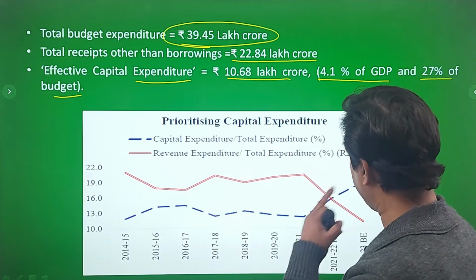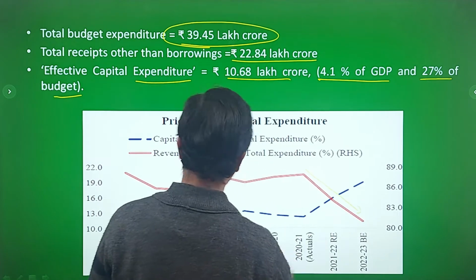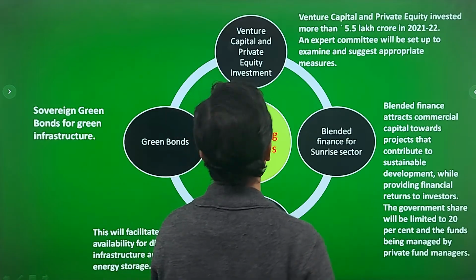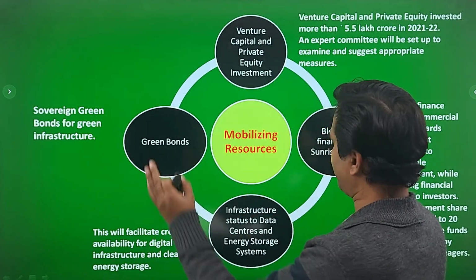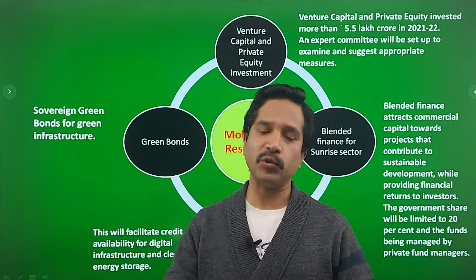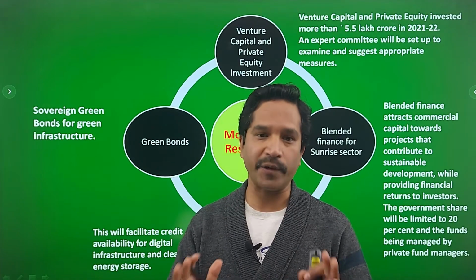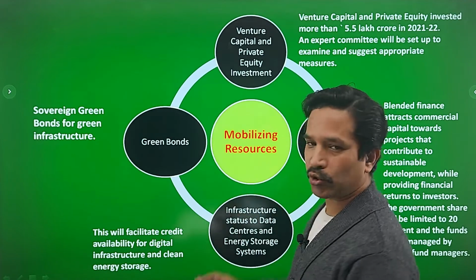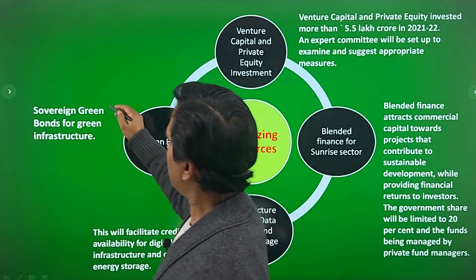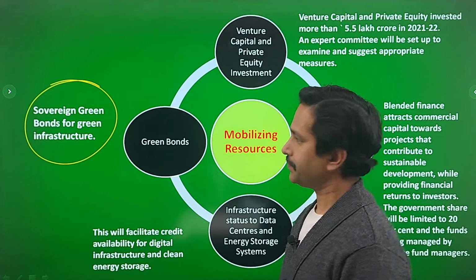So well, you can also see the revenue expenditure is going down and capital expenditure is going up, right? So from where the government will get funds. So there are 3-4 things, and I have mentioned earlier as well that 35% of the total earnings of the government, rupee comes in, 35% of the rupee comes from borrowings, right? So again the emphasis is on borrowings. So you can see green bonds. Green bonds are sovereign green bonds which are used for green infrastructure, right?